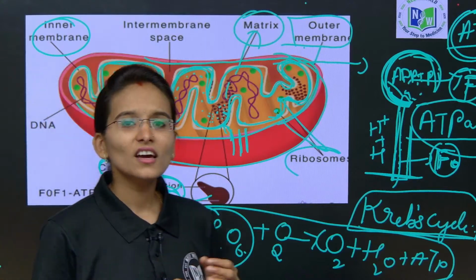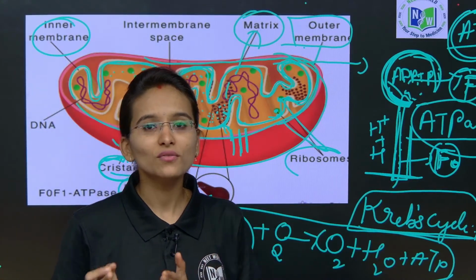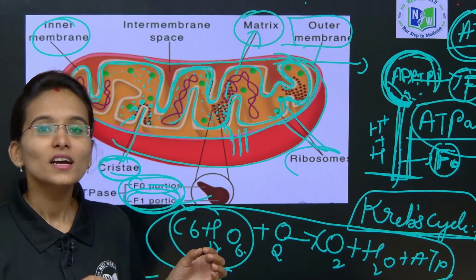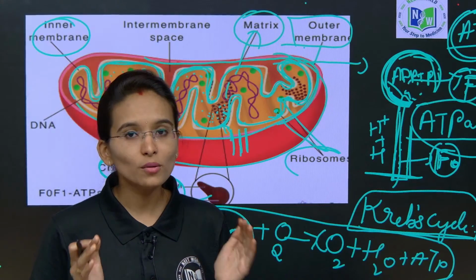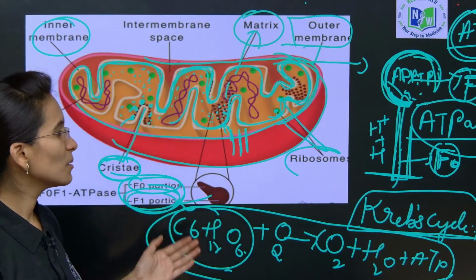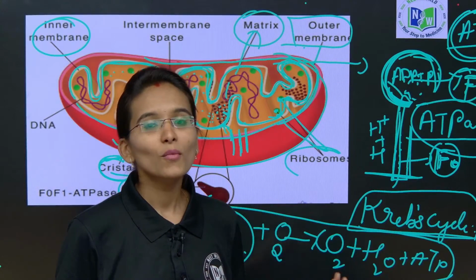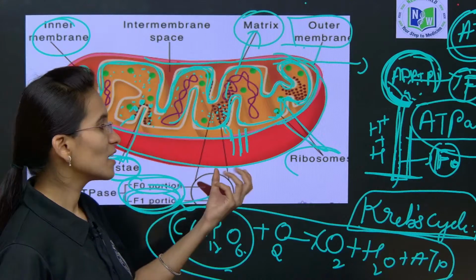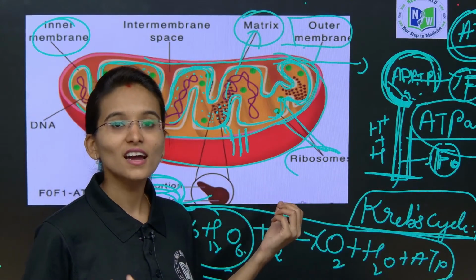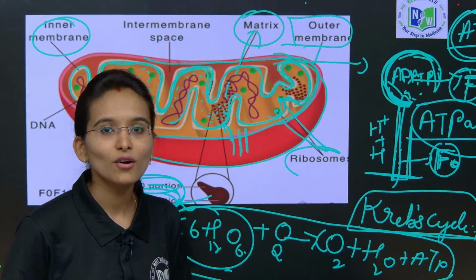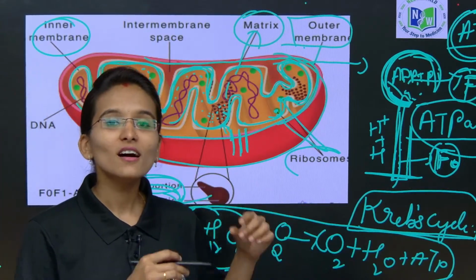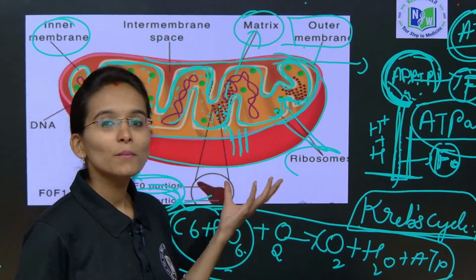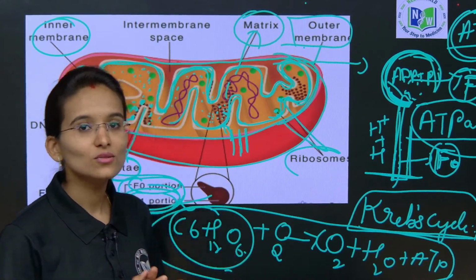So, in each and every cell, the number of mitochondria is going to vary. The mitochondria percentage and number is going to vary from cell to cell. If the cell contains more mitochondria, then it contains more elementary particles, and it is going to release more amount of energy. If the cell contains fewer mitochondria, then the elementary particles may remain less, and it is going to give less energy in the form of ATP. More the mitochondria, more will be the amount of ATP generation. This is how the process of generation of ATP takes place.